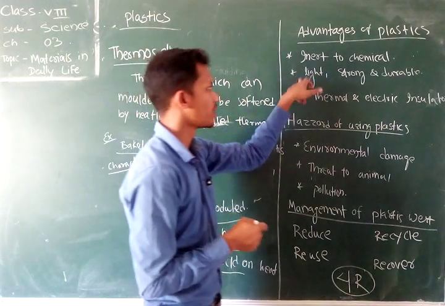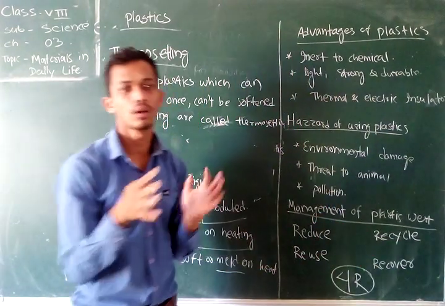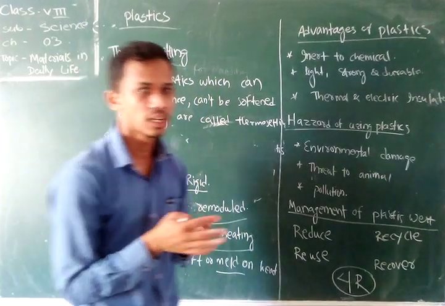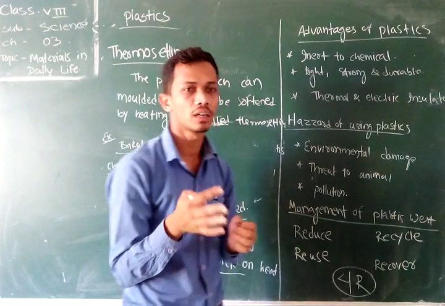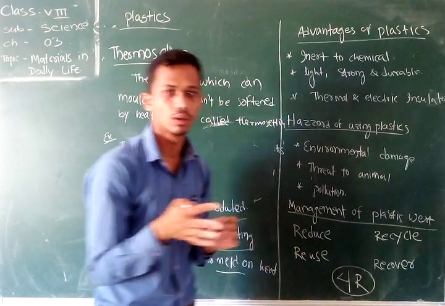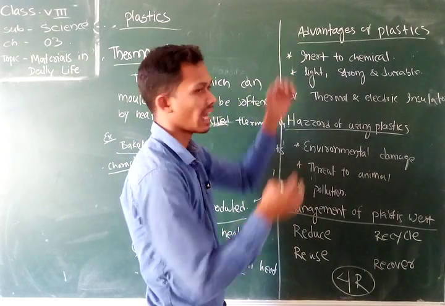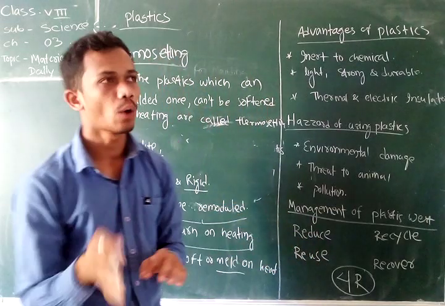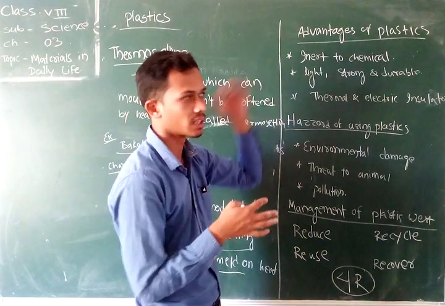After that, they are very light, strong and durable. In ancient times, we saw utensils made of metals and soil. They were very heavy and could not last long. But plastic is very lightweight, strong and durable. So nowadays various household utensils are made of plastic.